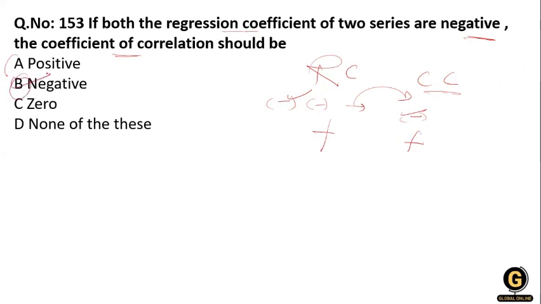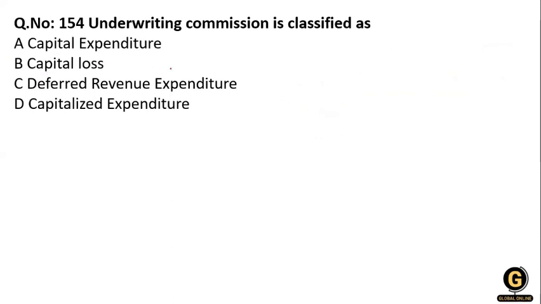Next question: the underwriting commission is classified as what? Is it a capital expenditure, a capital loss, a deferred revenue expenditure, or a capitalized expenditure? So what will be the right answer for this question? You have to comment in the comment box. It is your homework. Just comment on this question: what is underwriting commission, and under which section is it classified?